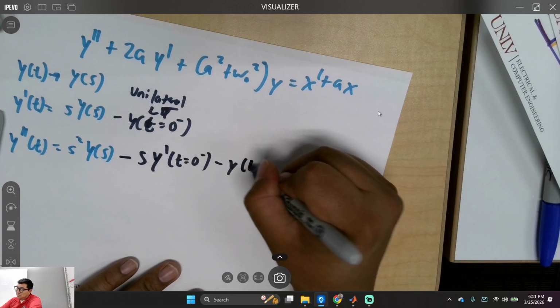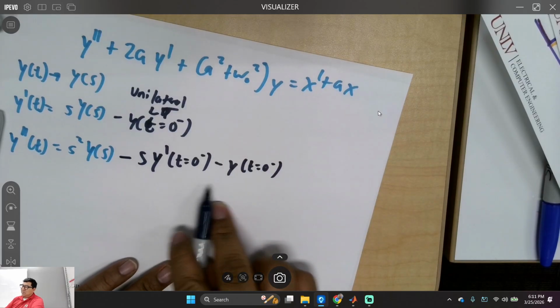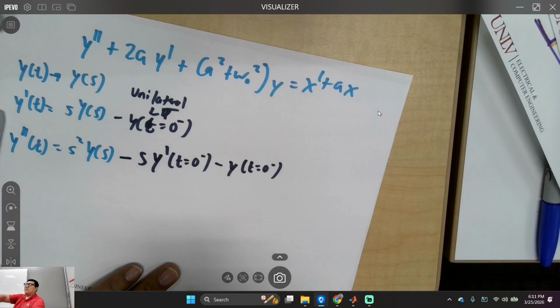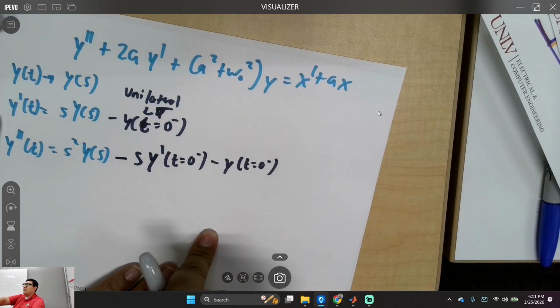I might be wrong. Does that look familiar to what you did in the notes? Yes or no? Okay, perfect.